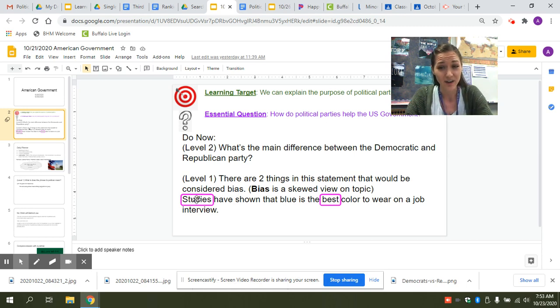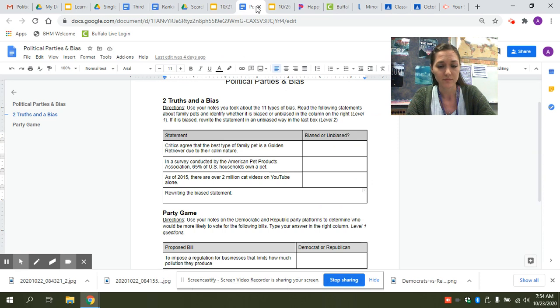Another one that's kind of hard to identify would be words like studies or critics. We went over this during our do now. If they don't say what specific study that information came from or what specific group of critics are talking about an issue, then it could be biased because that writer could totally be making that up. There's no way for us to go back and fact check because they didn't name the specific group of critics or the specific study that it came from. So hopefully that helps you out on this part.